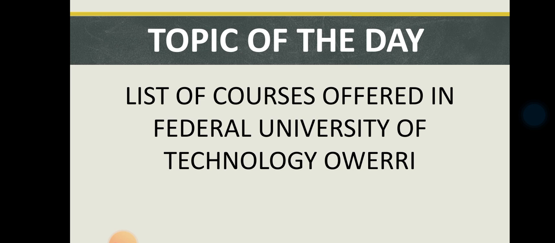The next one is agricultural engineering. The next one is agriculture. The next one on our list is animal science and technology. Please pay attention so you know your course. If your course is among the list, if you are aspiring for Federal University of Technology, Owerri, this is very, very important for you.